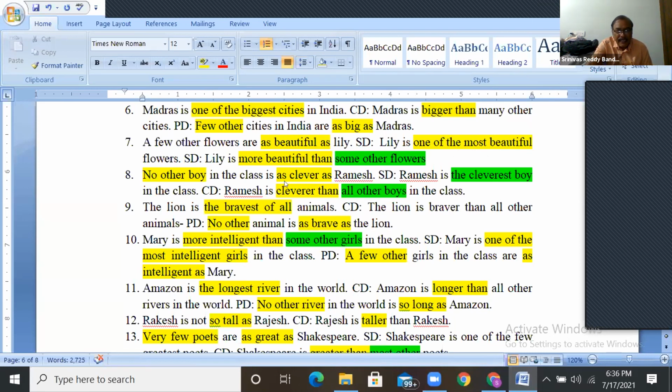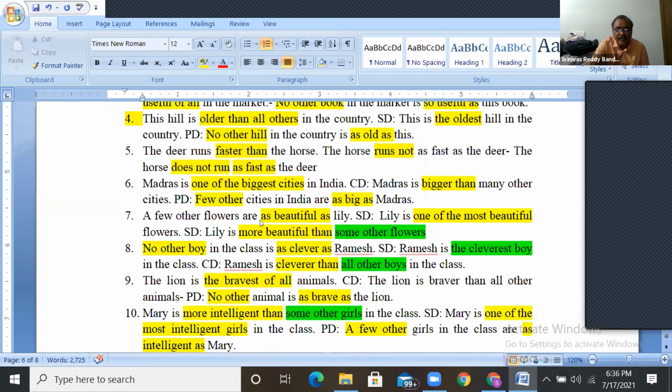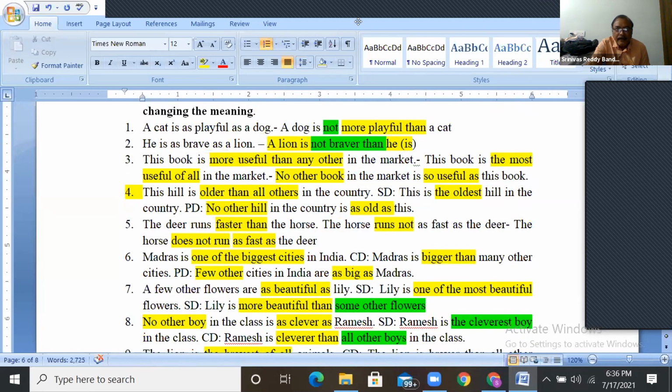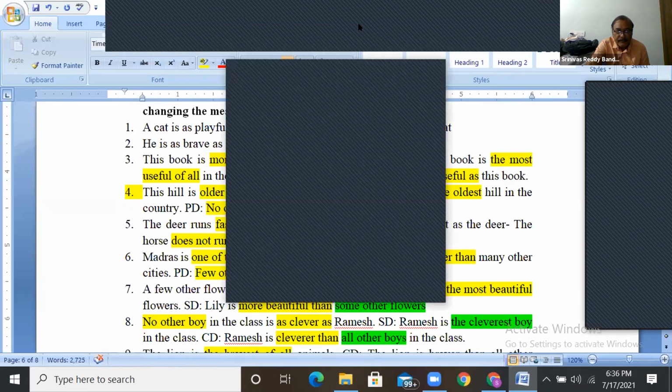No other boy in the class is as clever as Ramesh. This means Ramesh is the cleverest boy in the class. Ramesh is cleverer than all other boys in the class. Now you have got some idea, and don't worry about this one.